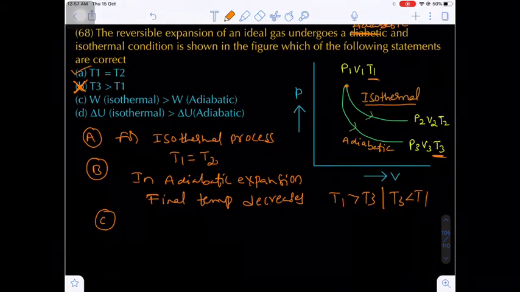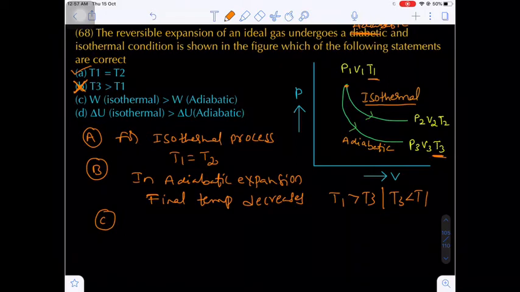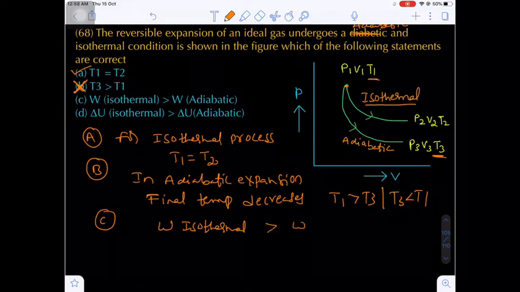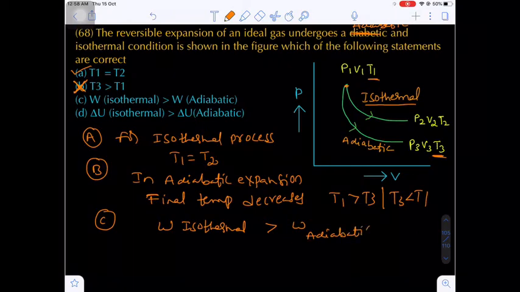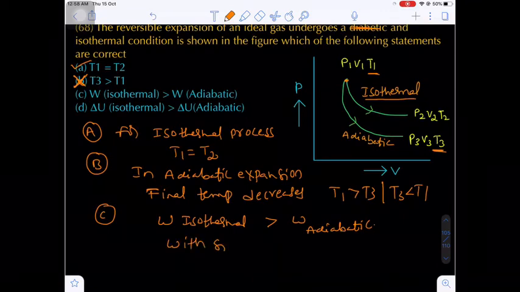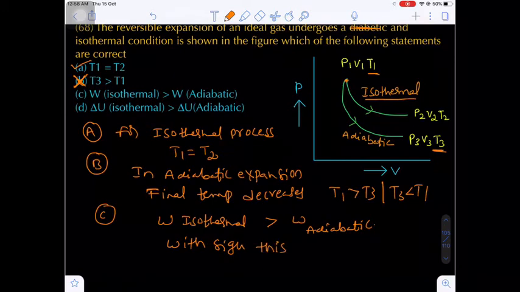Now option C, work done in isothermal and work done in adiabatic. Remember, work done in isothermal, actually if you compare the magnitude with the magnitude, this option is correct. Okay, but the thing is, sign convention is very important. Are you getting my point? So with sign, if you compare, this is incorrect.